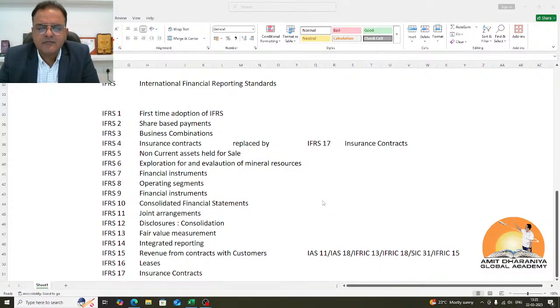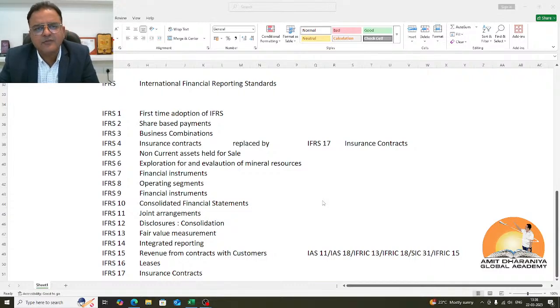Hello everyone. So continuing with the discussion on the list of accounting standards which are relevant and applicable, after IFRS 5 non-current assets held for sale, which I shared is shown when we intend to sell any asset within 1 year from the date of classification. So the next standard was IFRS 6 exploration for and evaluation of mineral resources.